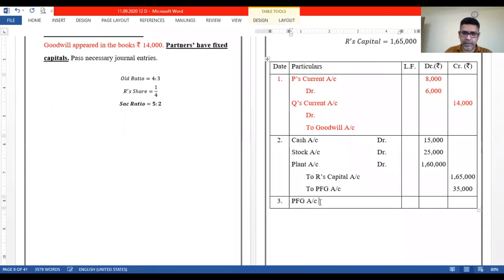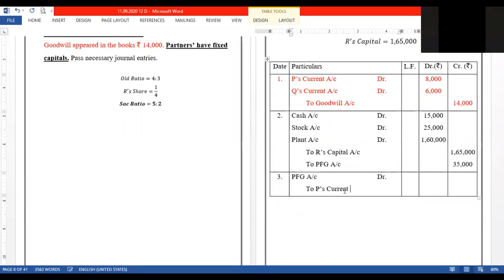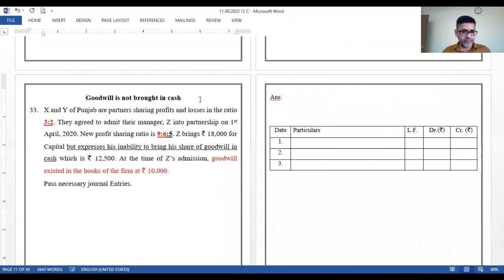Premium for goodwill account will be debited to P's current account and Q's current account, 25,000 and 10,000. Total 35,000 here. The sacrificing ratio is 5:2, so 25,000 and 10,000. Okay. That's all for this sum.